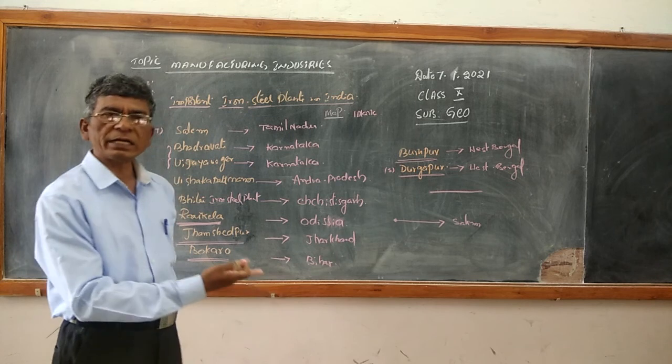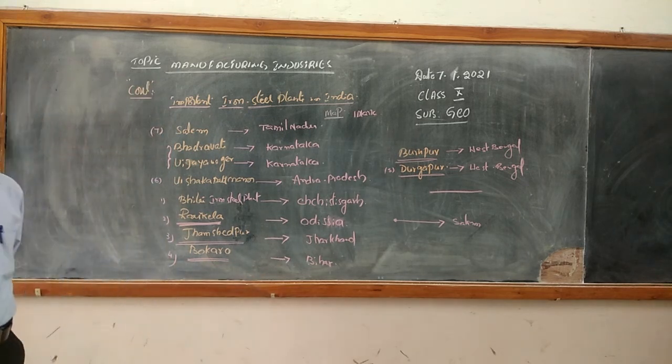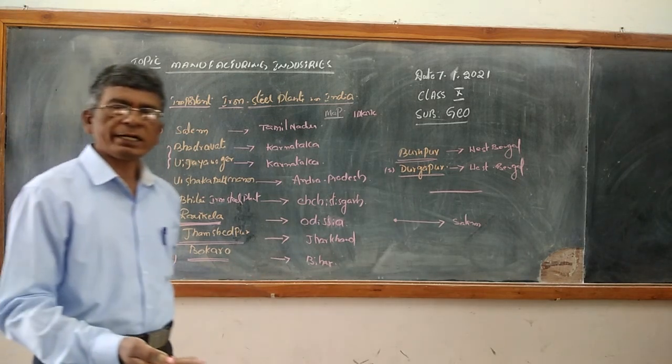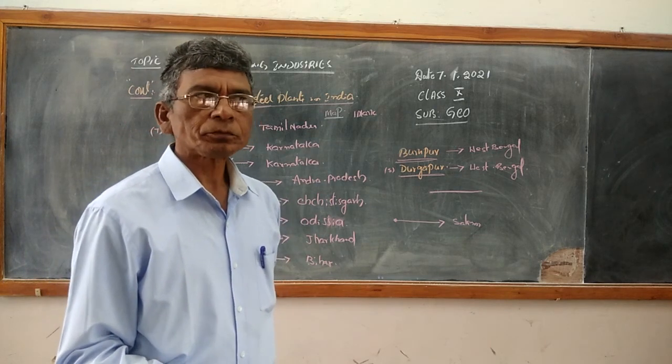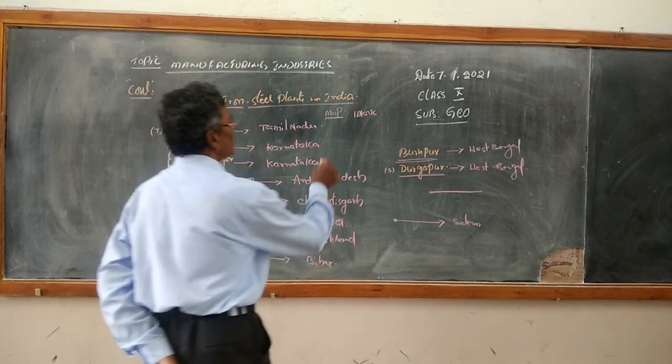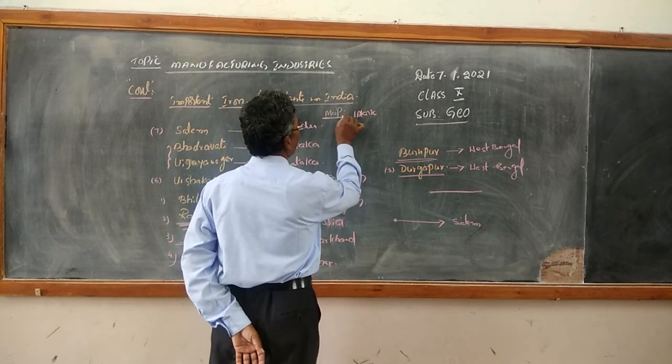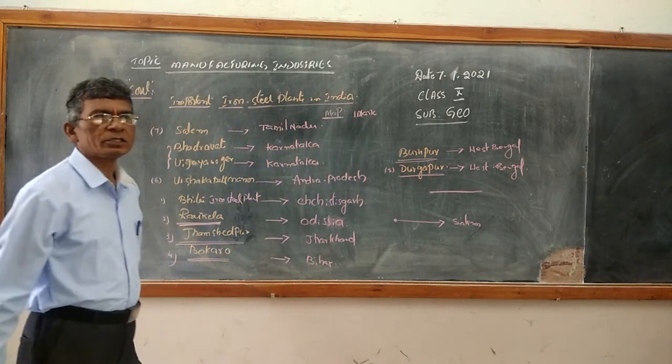Salem iron steel plant is located in Tamil Nadu. Clear? This is very important, this is for 1 mark.